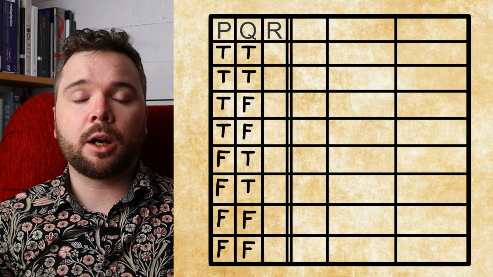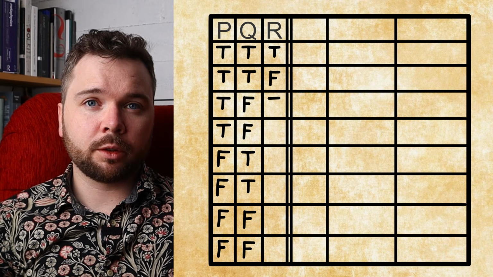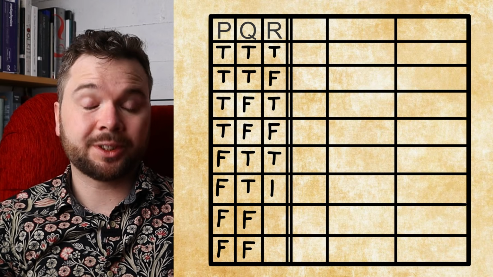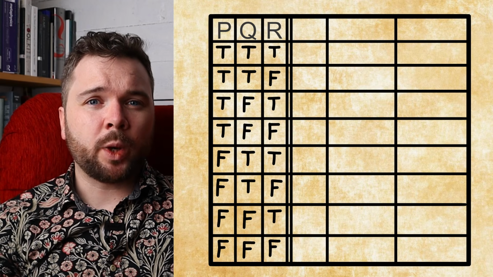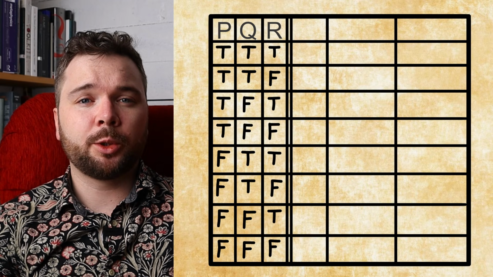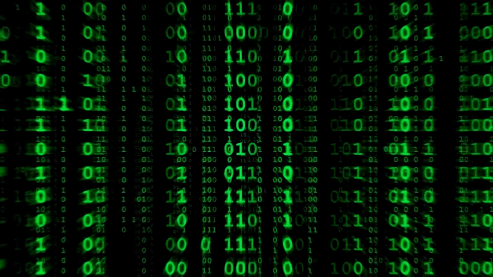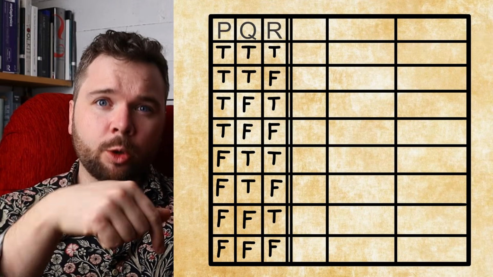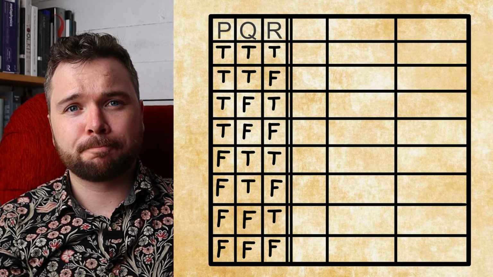And lastly, under R: true, false, true, false, true, false, etc. There is a way to be more systematic when filling out these initial values by counting in binary, but I believe one can make an entire video about that subject. But I'll leave a link down below if you want to know more about that.